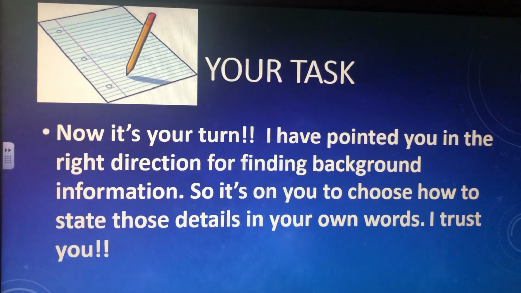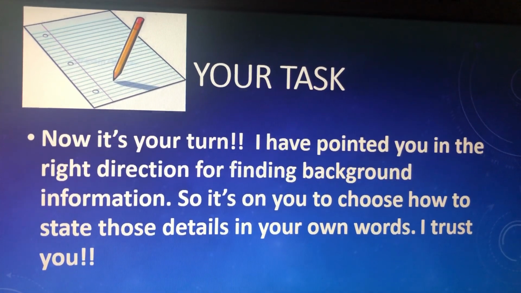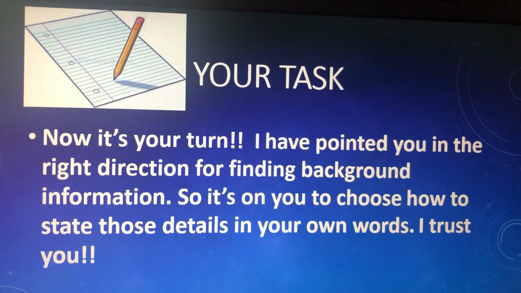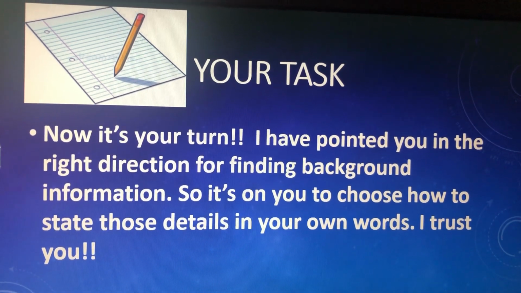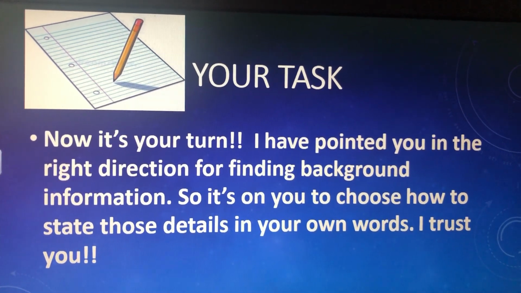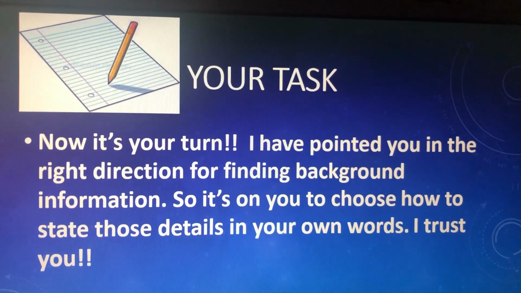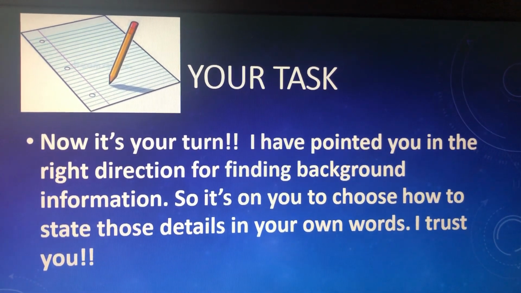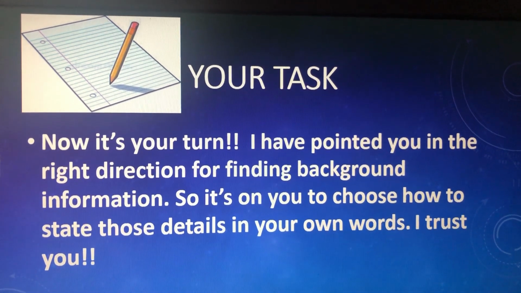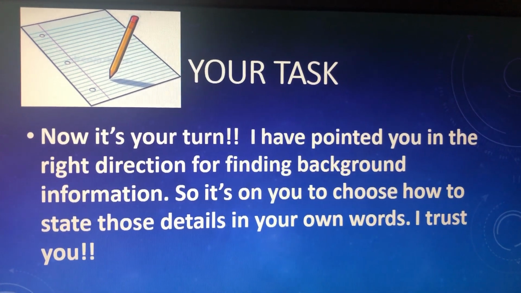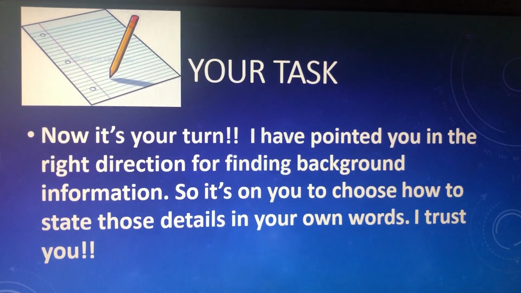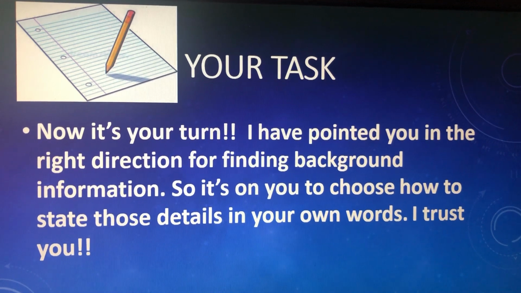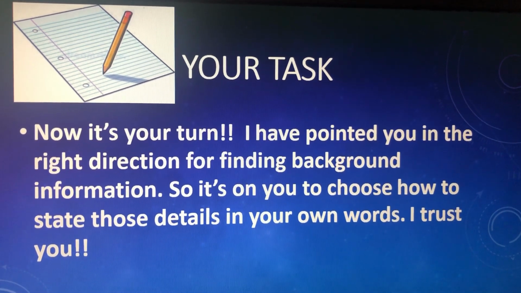All right, guys, hopefully at this point you have gone ahead and you've written your background information. So guess what? It's now on you guys, all right? I trust you. Look back over your introduction. It should be complete at this point, all right? If your introductions are complete, go ahead at this time and submit your writing plans.